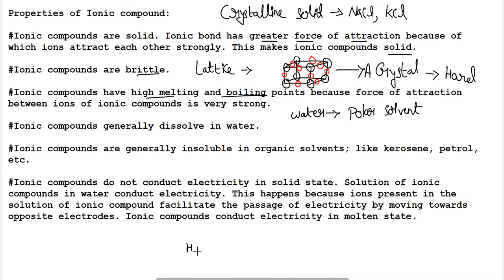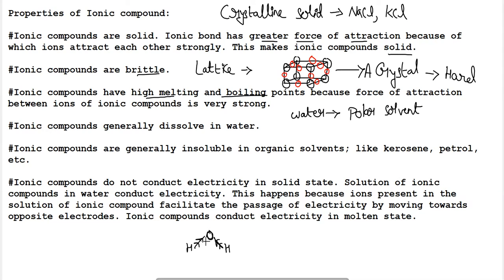So the structure of water is something like this. Oxygen is a very electronegative element. What is an electronegative element? An element which can attract electrons towards itself. Here we know that a covalent bond has been formed between hydrogen and oxygen to form water. So two atoms of hydrogen are attached to one single oxygen, forming two covalent bonds.